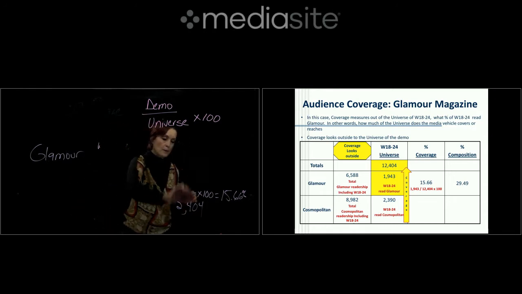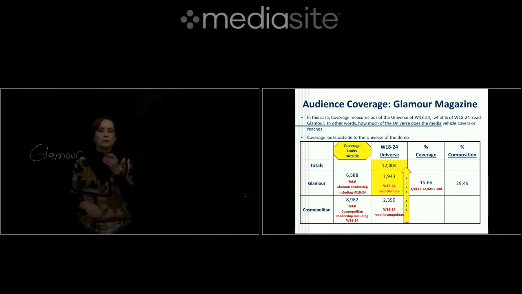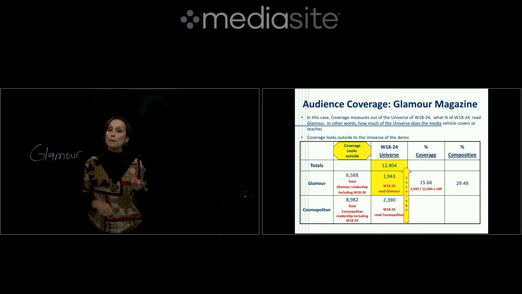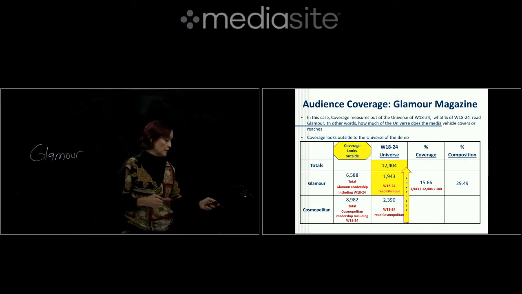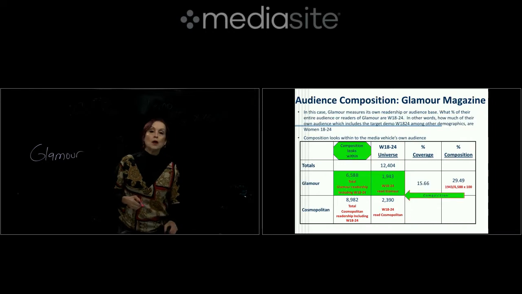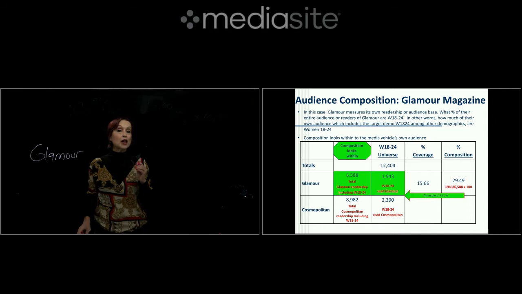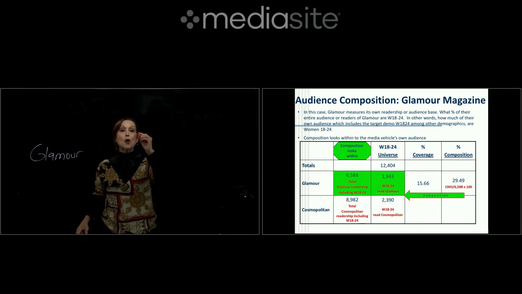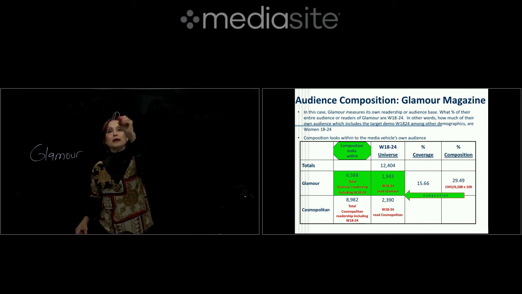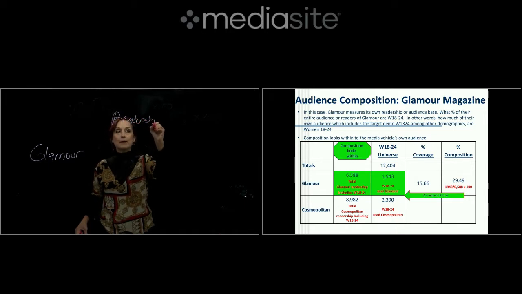calculation of composition. So now for composition, the formula for composition is calculated dividing the readership of Glamour. We're still dealing with Glamour.